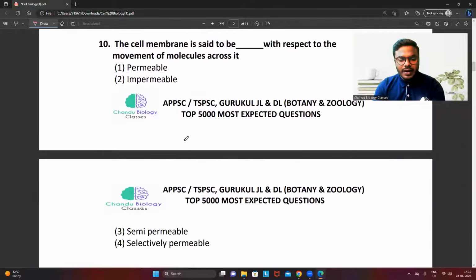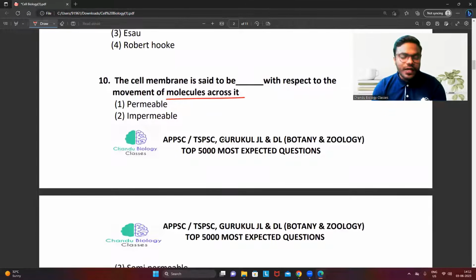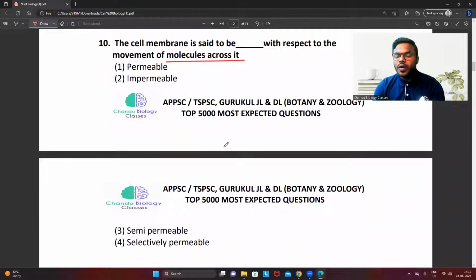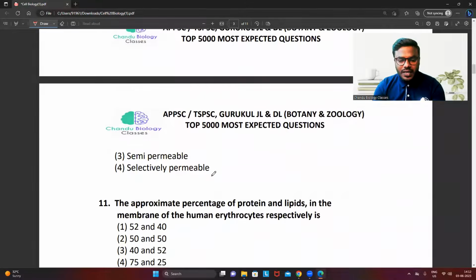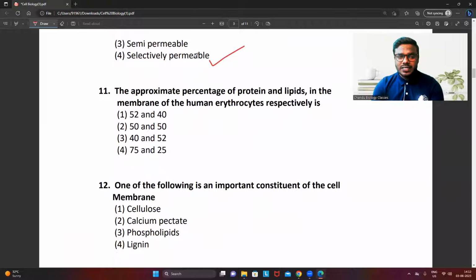Next one, question number 10. The cell membrane is said to be dashed with respect to the movement of molecules across it. We all know very well that mitochondria contain a membrane, chloroplast contains a membrane, nucleus contains the nuclear membrane. What is the speciality of all the membranes? They do not allow every single ion or every single molecule across the plasma membrane. They move only selective ions across the plasma membrane. So what will be the answer? Selectively permeable. The answer is 4.